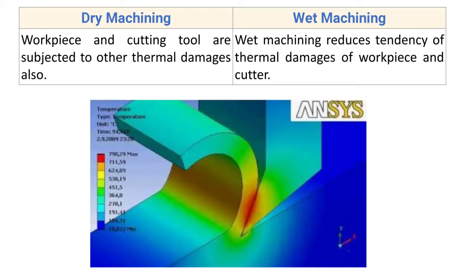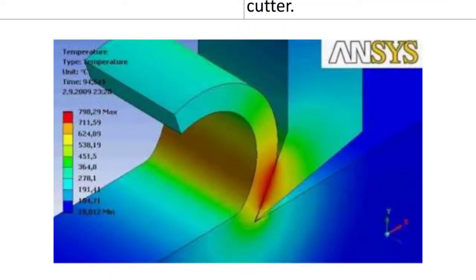Now the next point: workpiece and cutting tool are subjected to other thermal damages also. In case of dry machining, as the cutting fluid is not used, there will be a generation of heat, due to which the workpiece and the cutting tool are subjected to thermal damages.